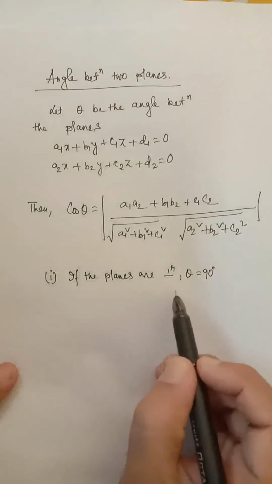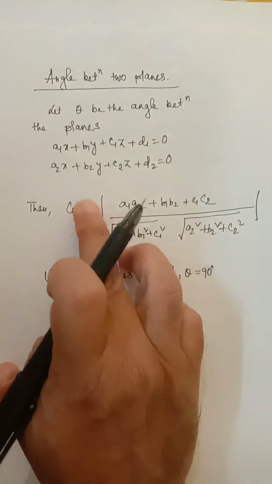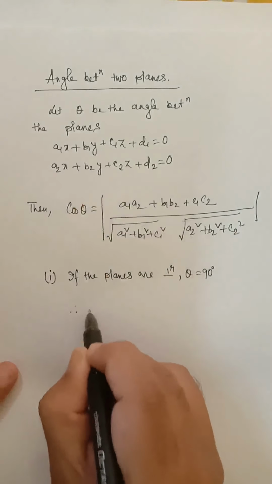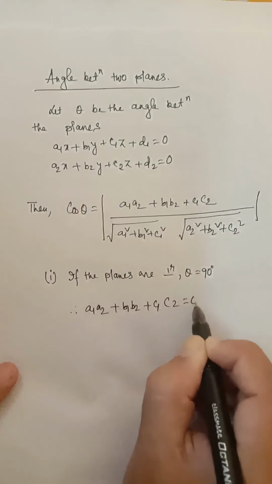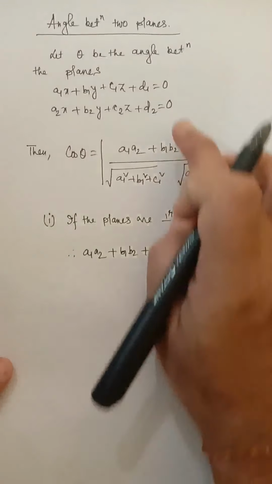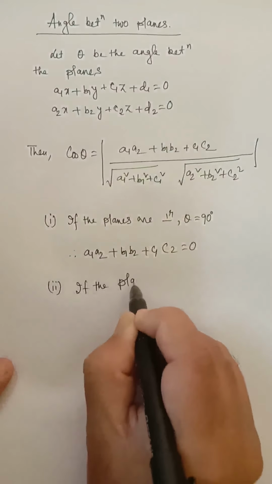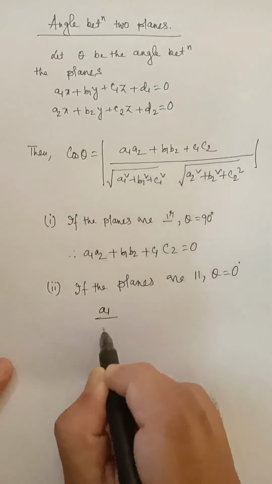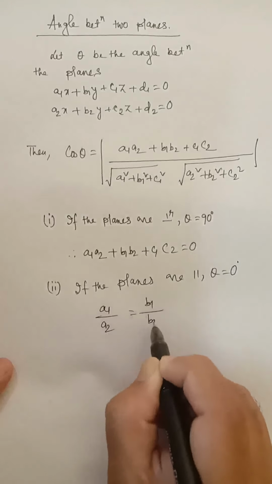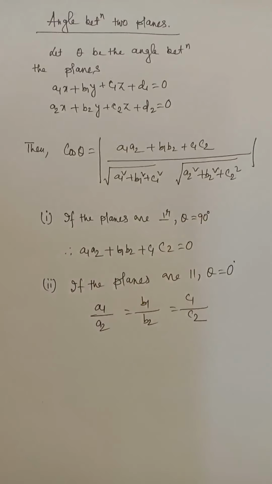Now if the planes are perpendicular, if the angle between these two planes is 90 degrees, then theta equals 90, and if we cross multiply, we get a1 a2 plus b1 b2 plus c1 c2 equal to 0. This is the condition for which two planes will be perpendicular. And number 2, if the planes are parallel, theta equals 0 degrees, and we get a1 by a2 equal to b1 by b2 equal to c1 by c2. So this is the condition for which two planes will be perpendicular, and this is the condition for which two planes will be parallel.